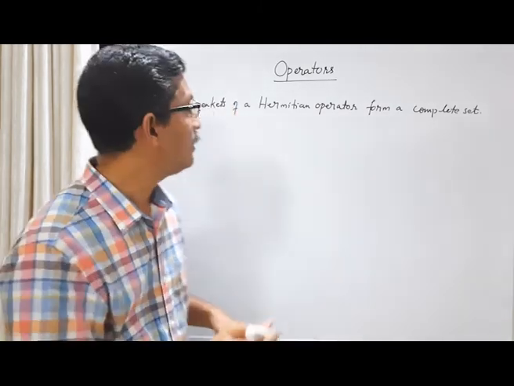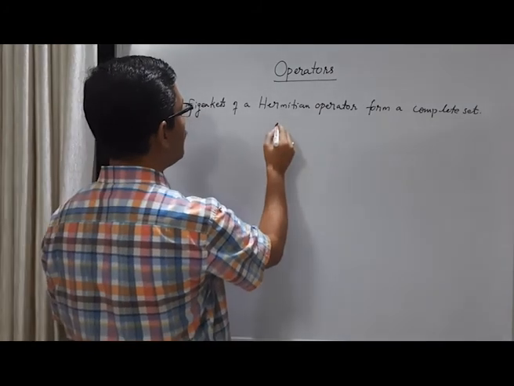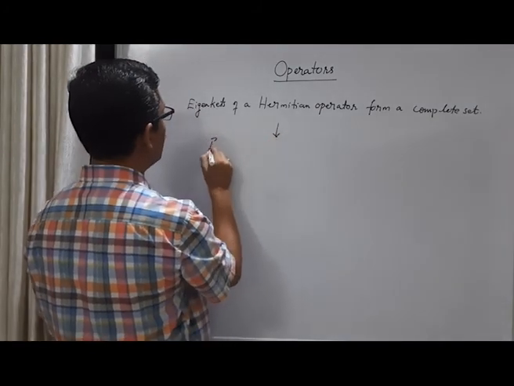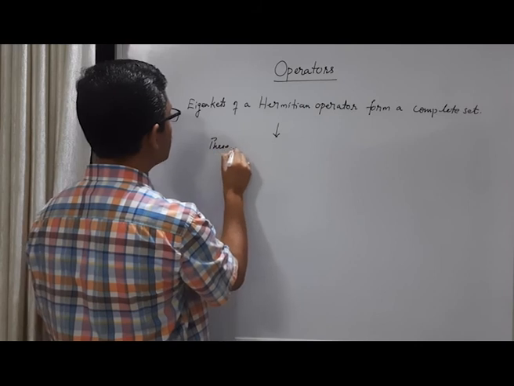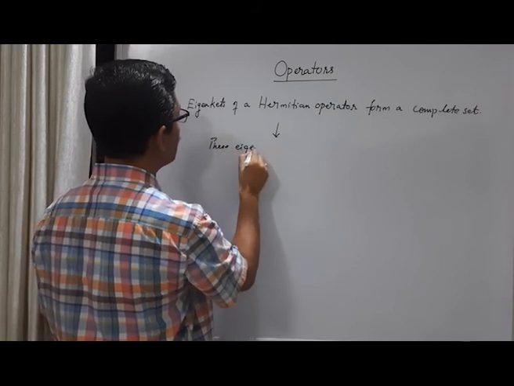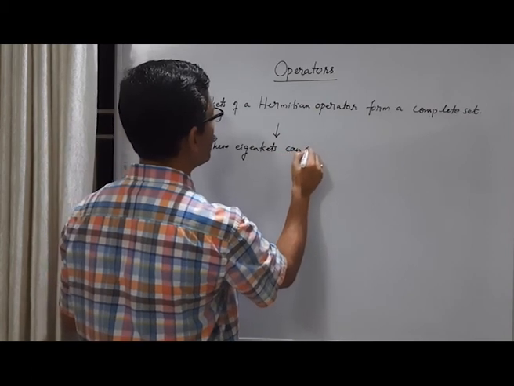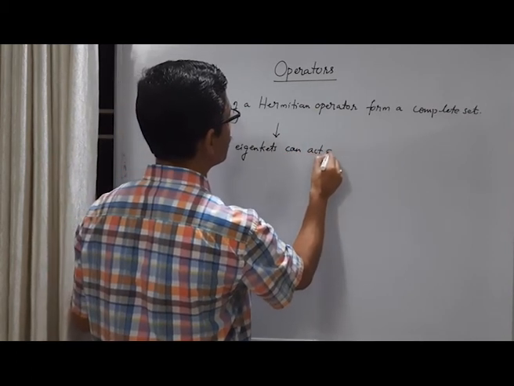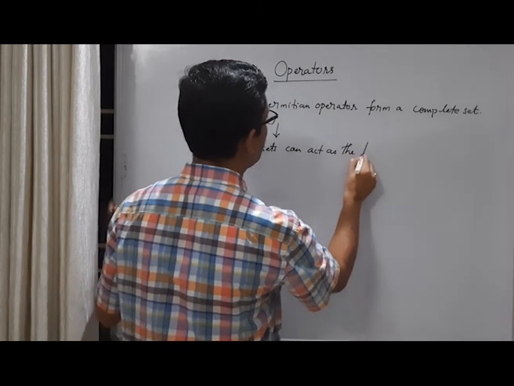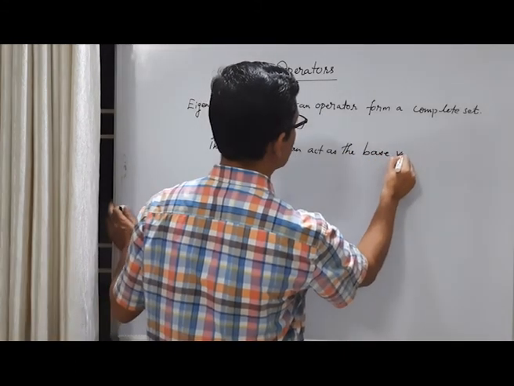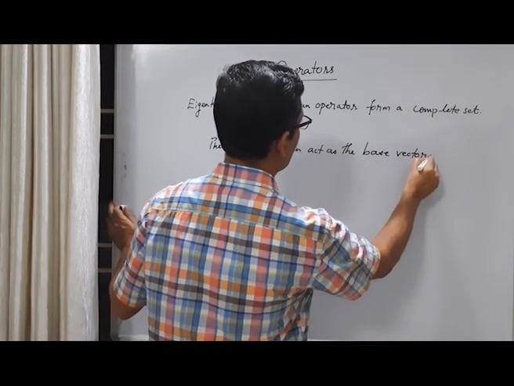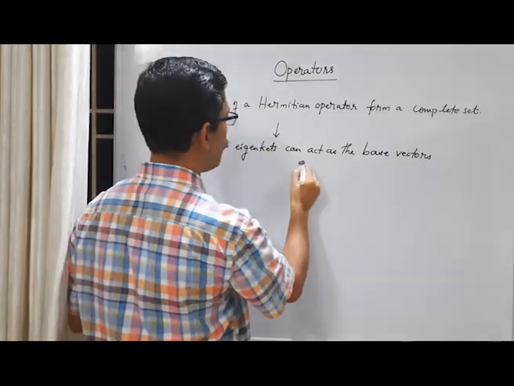Then it means that if you have a complete set, these eigenkets can act as the base vectors or basis vectors of the vector space.